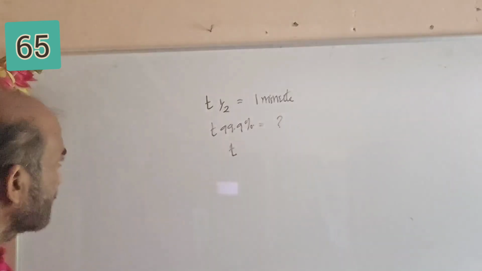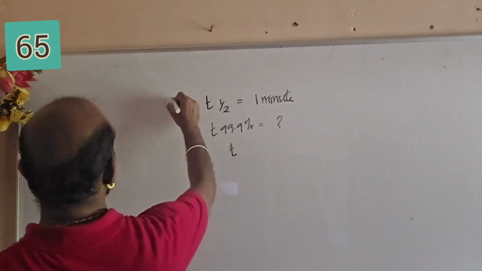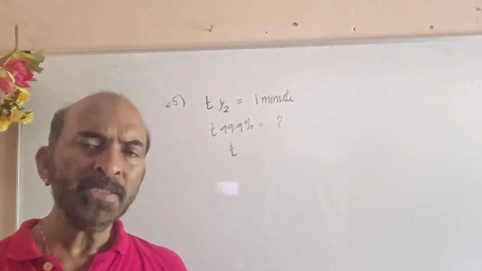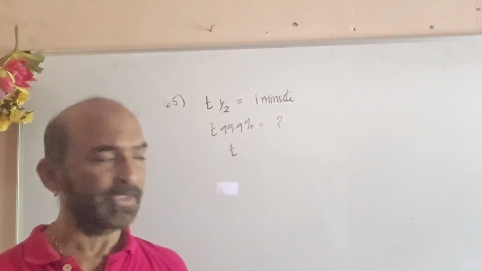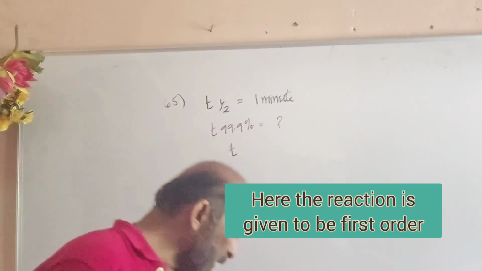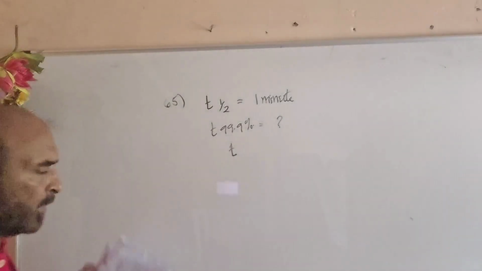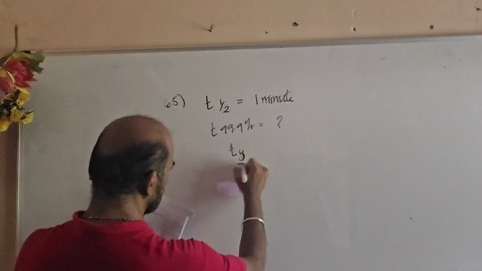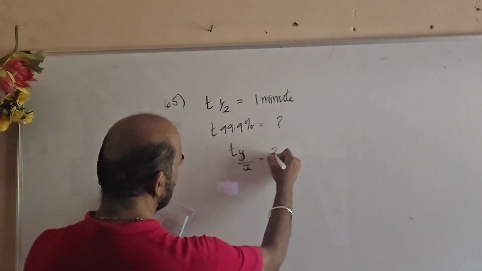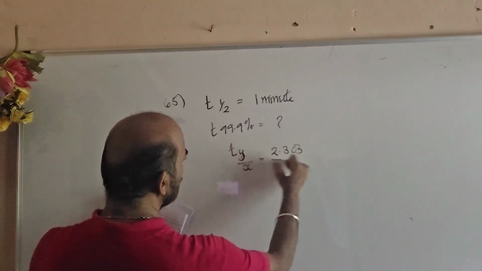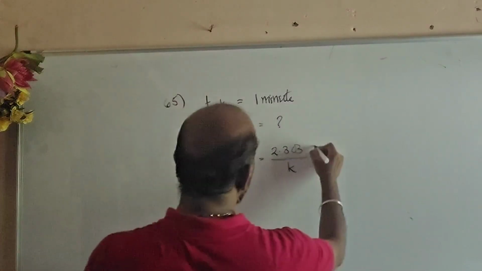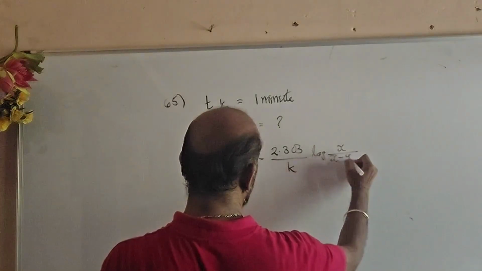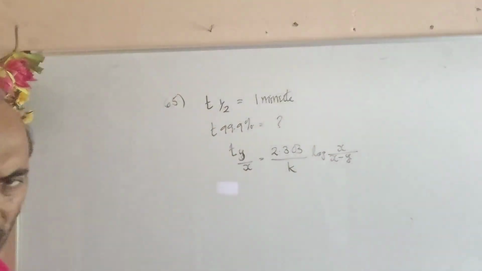See the 65th question. t half is 1 minute. Then what is t for 99.9%? That's the question. It is from chemical kinetics, doubtless. To answer this, you must know the fractional life of a first order reaction: t x/y equals 2.303 by k log x divided by (x minus y). Learn that formula by heart.